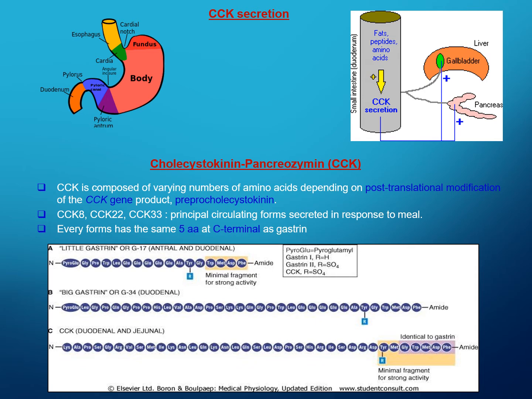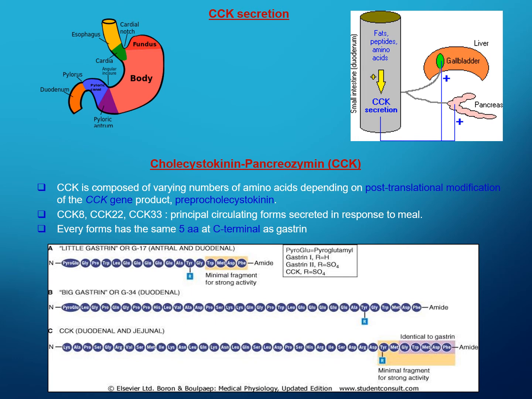The next one is the CCK secretion, that is the cholecystokinin secretion. Once the fat, peptides and amino acids are digested, the cholecystokinin starts to be secreted, and it is then passed to the gallbladder and some of it passes to the pancreas.